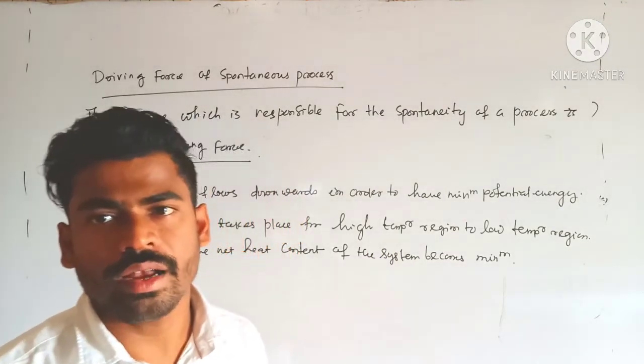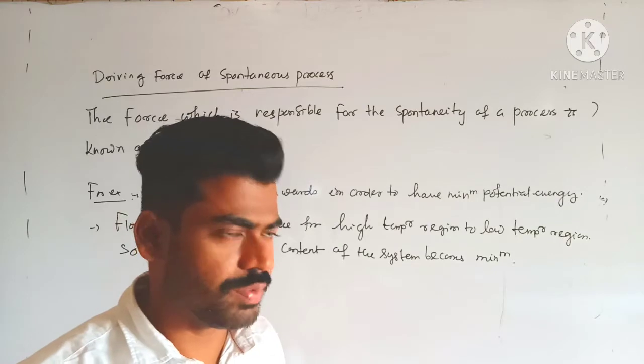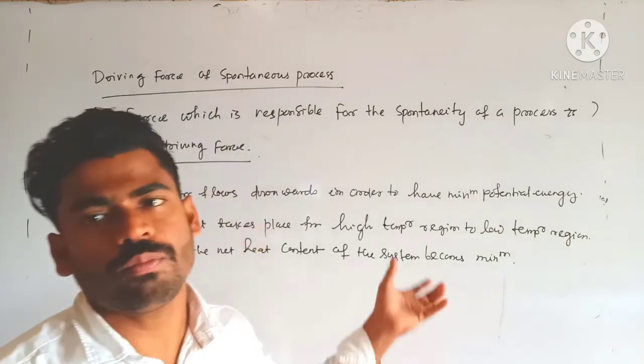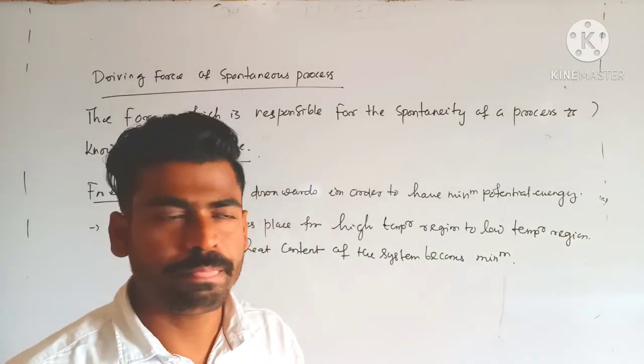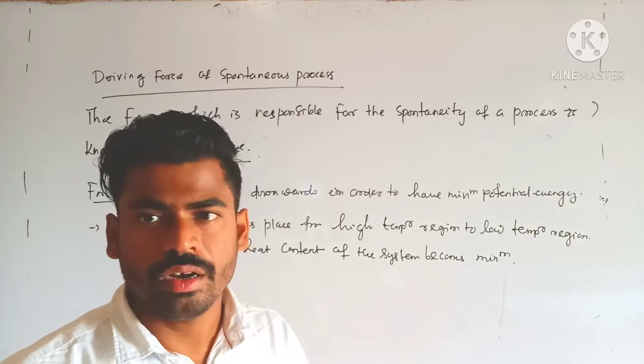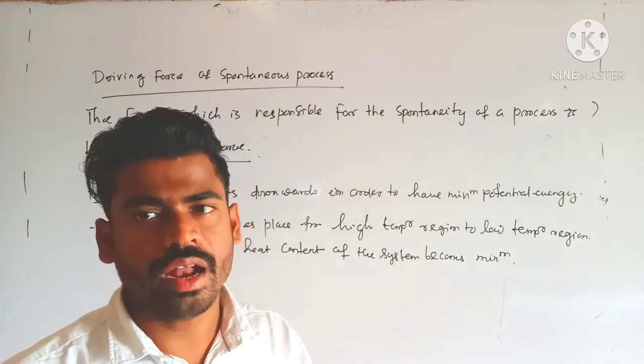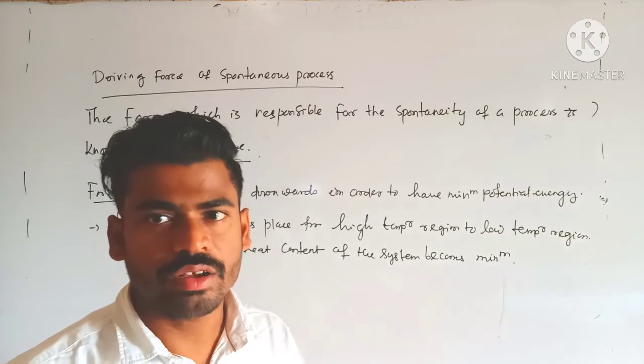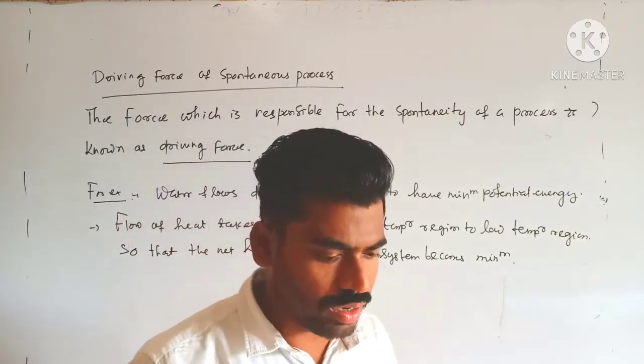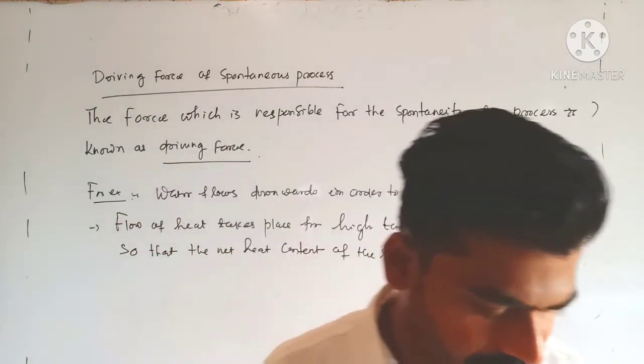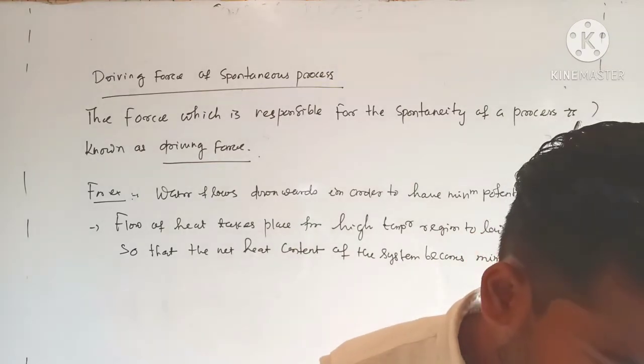So what is the idea over here? What is the reason behind the spontaneity of all these processes? The reason is that every system tends to remain at a low energy state. So what is the condition or criteria for a spontaneous process?